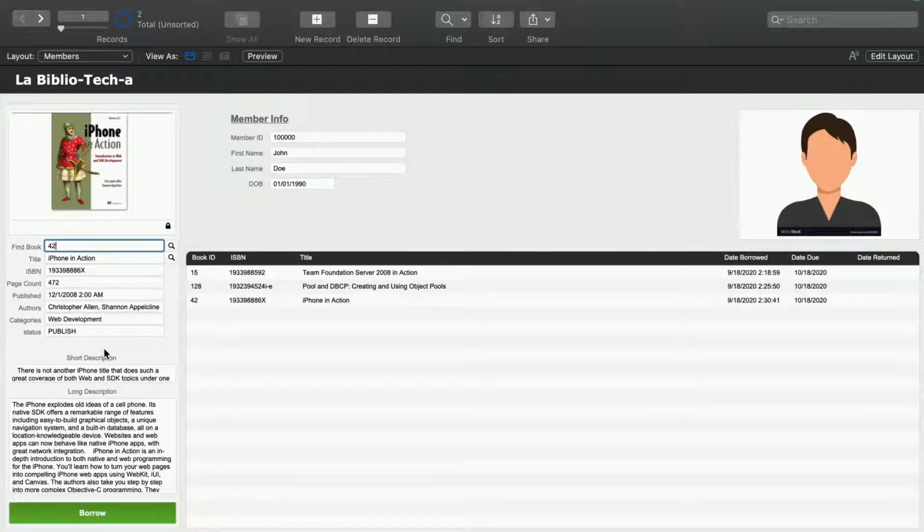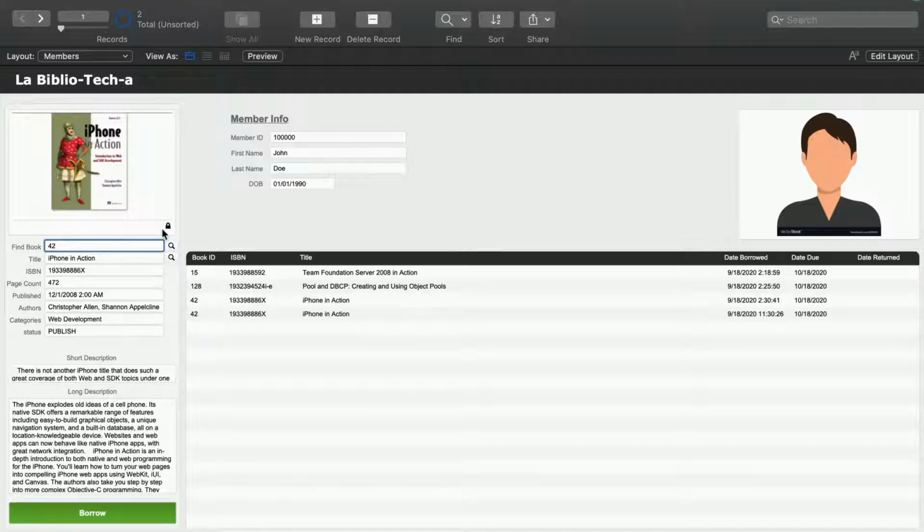Once we set that field, we can update our web viewer, and it'll reflect that image from wherever it is. All right, so what we're going to do now is say, hey, John Doe wants to borrow this book, iPhones in Action. He's already borrowed it, might have lost it, we don't know. So if we click borrow here, it's grabbing the data from those global fields and creating a new record in the context of this portal, which is under the borrowed table.